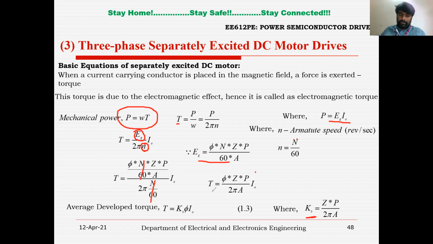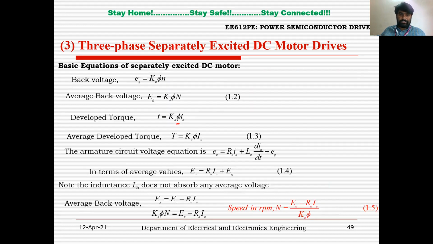Again, in this torque expression, Z P by 2 pi A is constant. Z is the number of conductors, P is the number of poles, A is the number of parallel paths, and 2 pi is also constant. I can write this as Kb. Then the torque equals Kb into phi into Ia, where Ia is the armature current, Kb is a constant, and phi is the flux. So these are some basic equations.